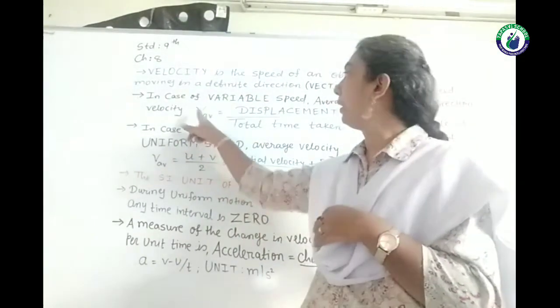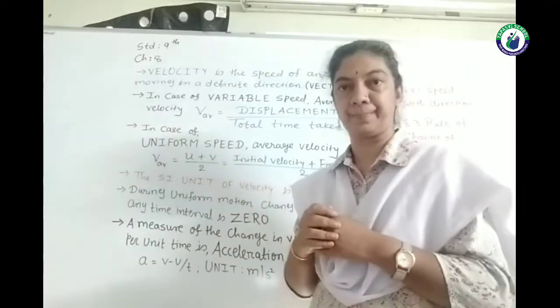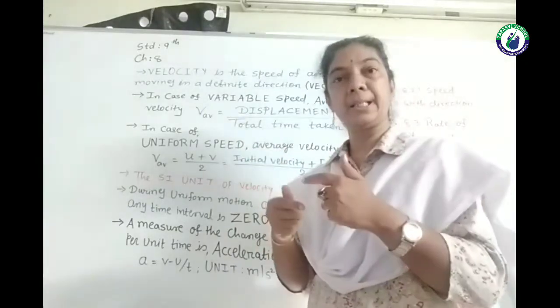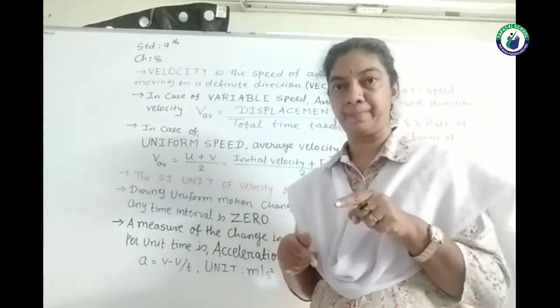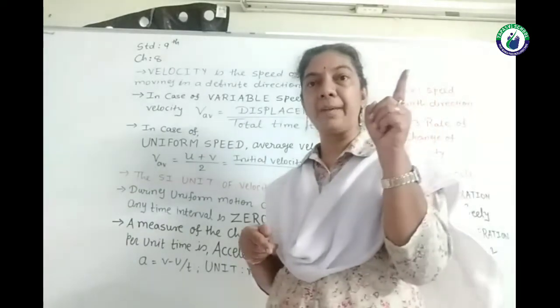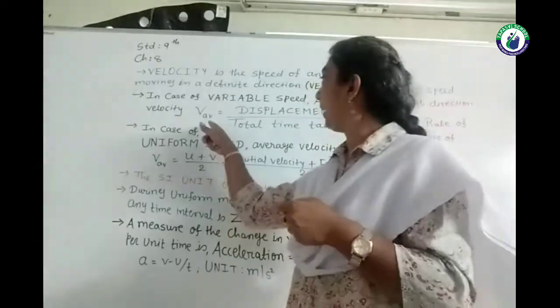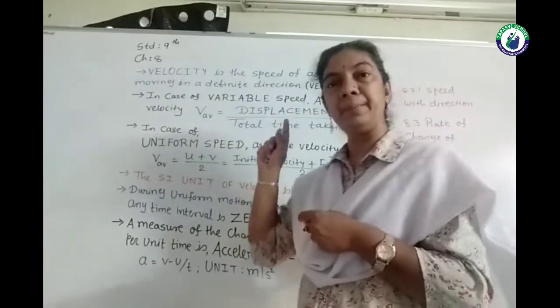The symbol is V and AV stands for average. And we have the formula: the distance with direction becomes displacement. So for speed we had the formula distance upon time. For velocity we have displacement upon total time taken.